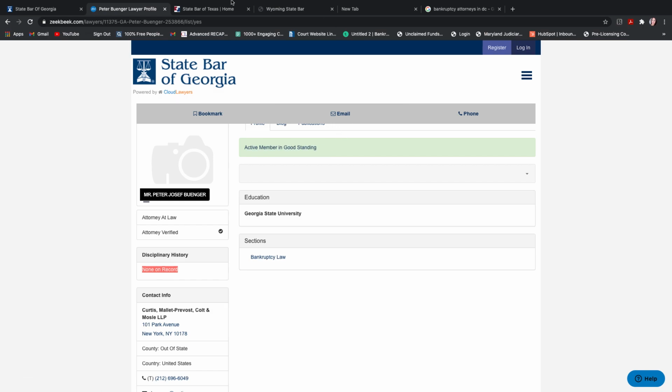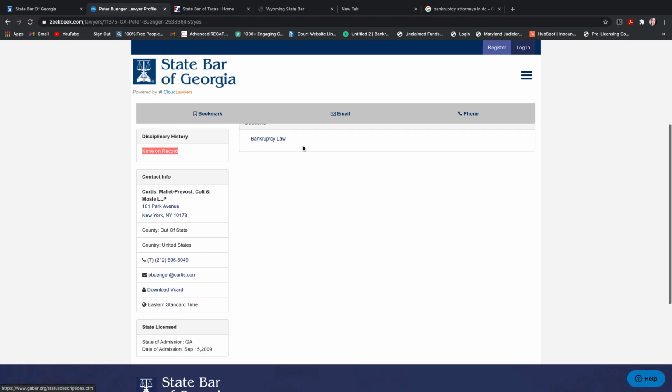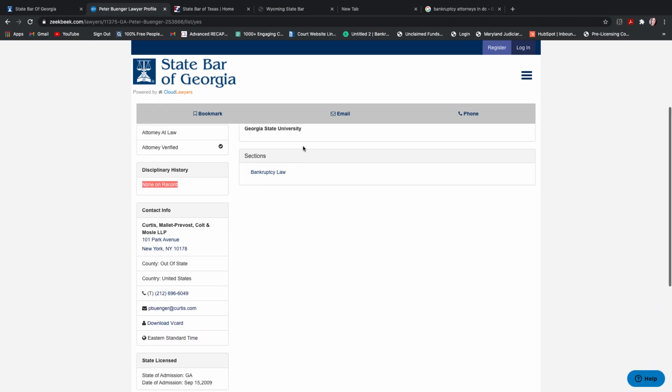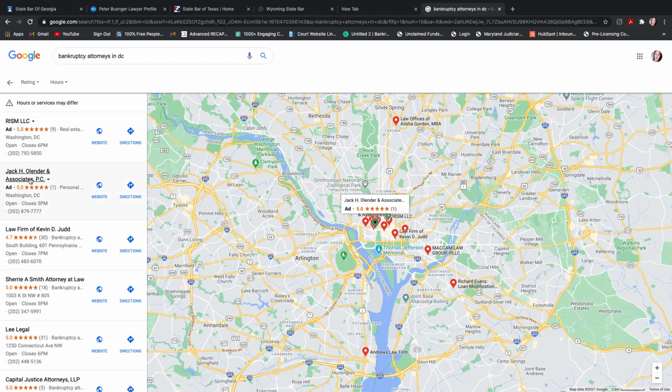Now you can have your website running. For example, if you just did a Google search, you would probably see his name on there, but that doesn't mean that he's in good standing. So this association is probably the better way to do it. And also, it gives you their email address. Some websites, for example, may only provide you with the firm's email address or sort of the catch-all email that goes to the administration or the secretary, but it may not actually go to the particular lawyer that you want.